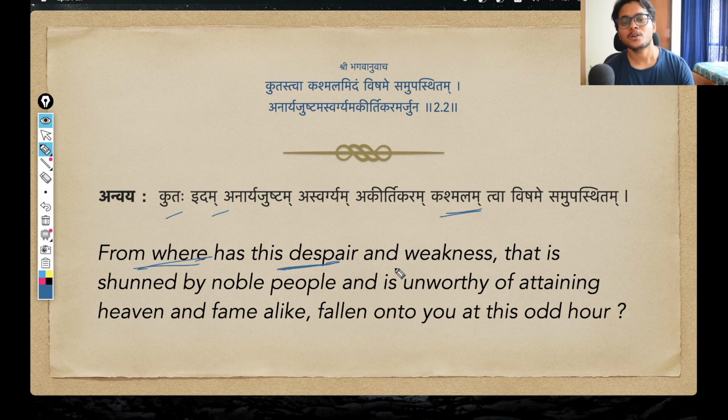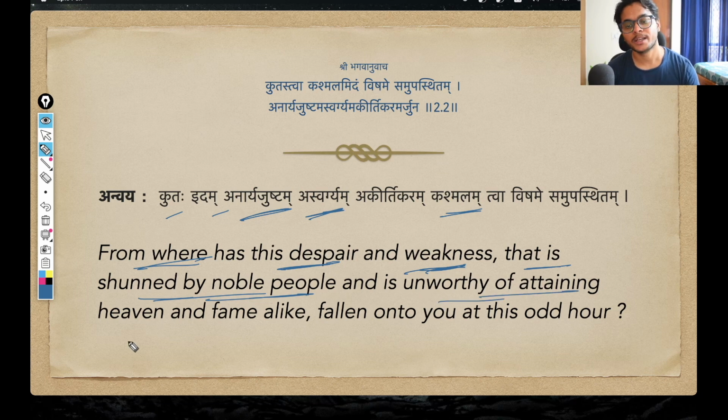From where has this despair and this weakness come, and then Krishna further goes on to describe this weakness as anaryajustam, shunned and disliked by noble people, aswargayam, unworthy of attaining heaven, and akirtikaram, unworthy of bringing fame, that will rather bring you shame.